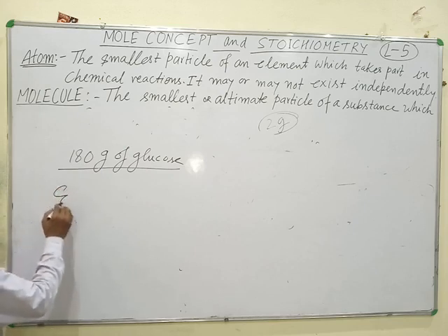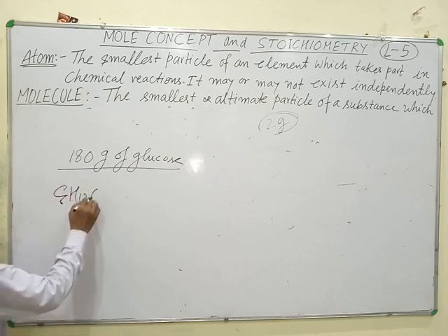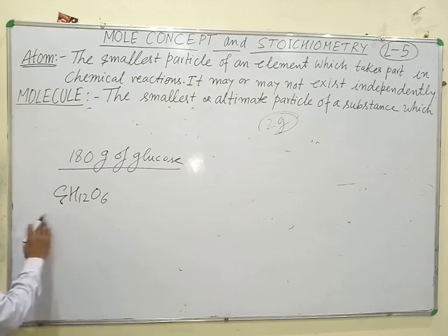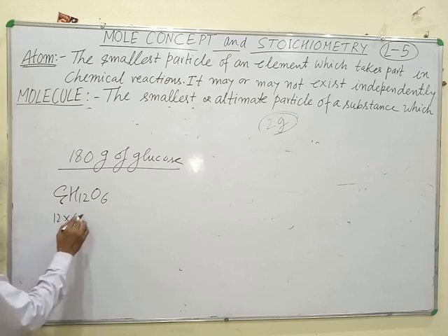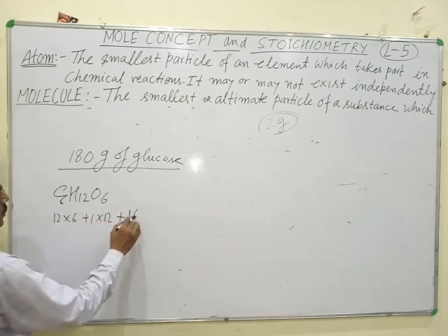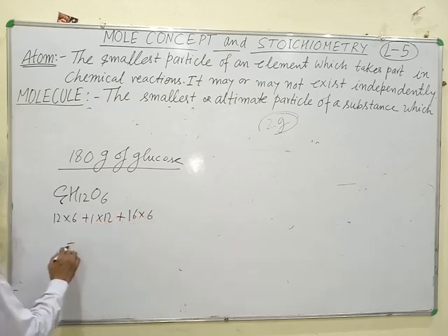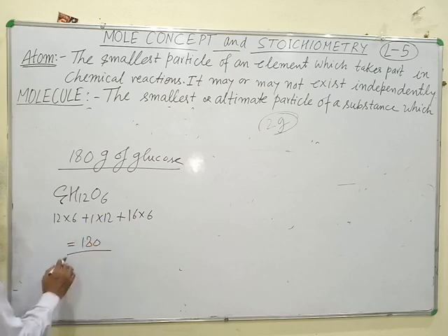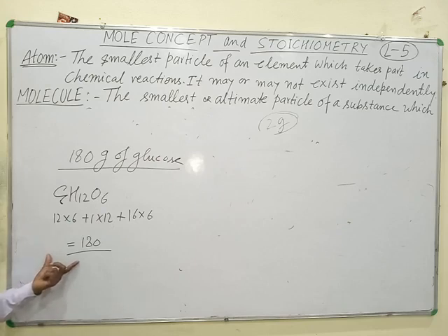Glucose is written as C6H12O6. Its gram molecular mass is equal to 12 into 6 plus 1 into 12 plus 16 into 6. Total mass is 180. Gram molecular mass is 180.